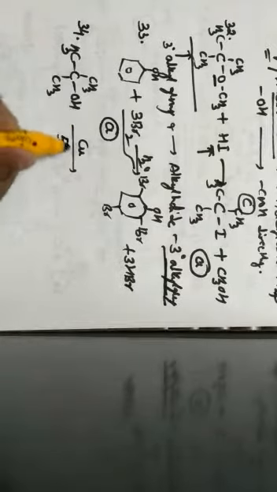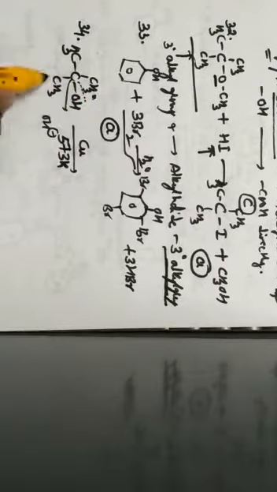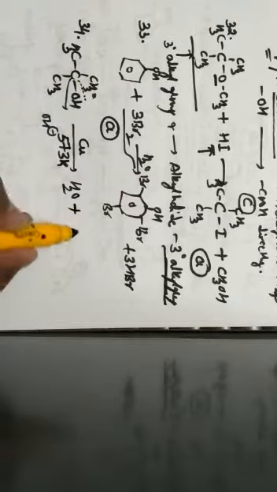When it is treated with copper at 573 Kelvin, OH gets eliminated as OH minus, and one hydrogen from one alkyl group gets eliminated, so that H2O is eliminated.